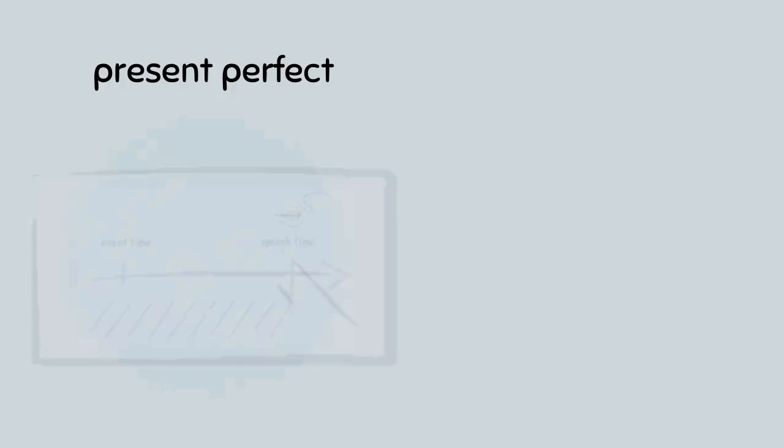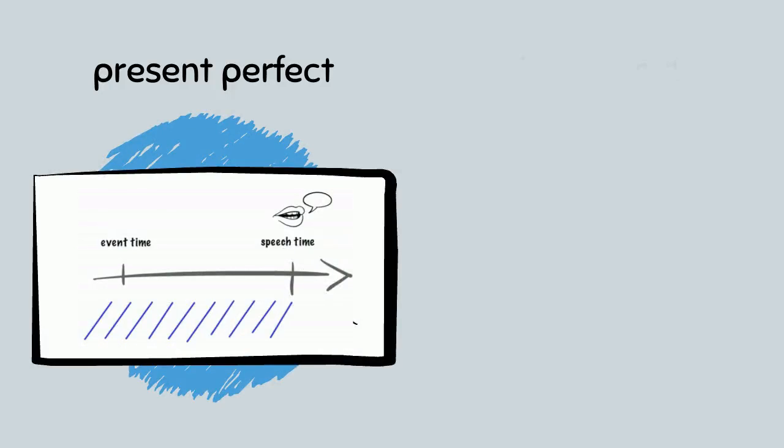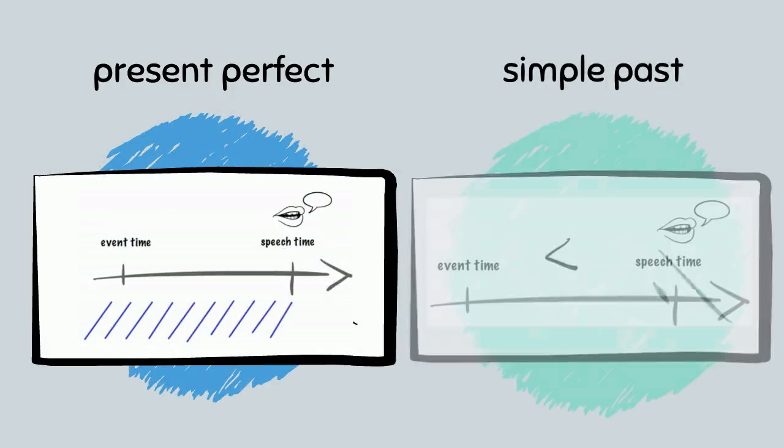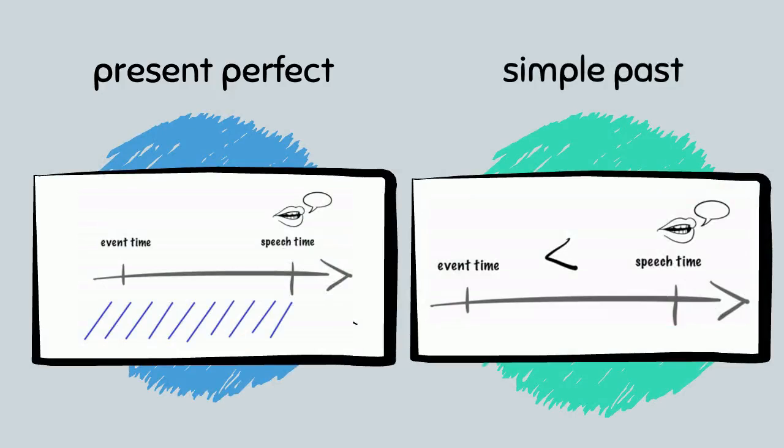Let's sum up. The present perfect can be used when the event is seen as part of the present. The simple past, on the other hand, can be used when an event occurred before the speech time.